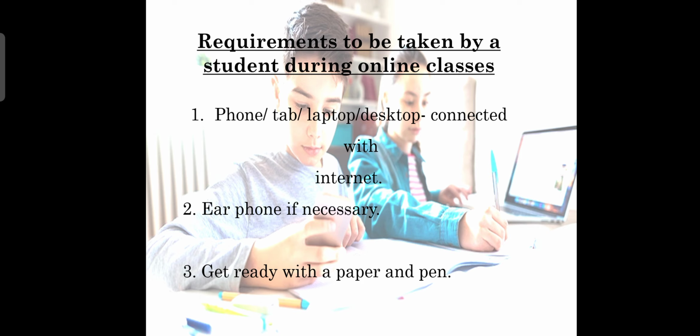And second, we require one earphone if necessary. It also requires one paper and pen. Online class does not mean just listening and just seeing the video. It is something where you see the video, you listen to the content and make points of the content on the paper.